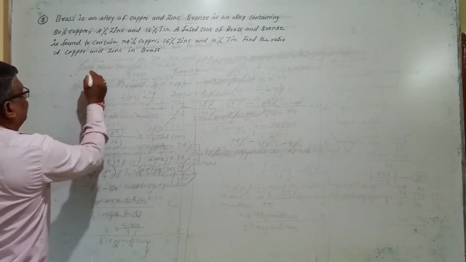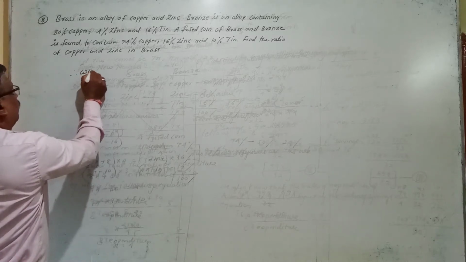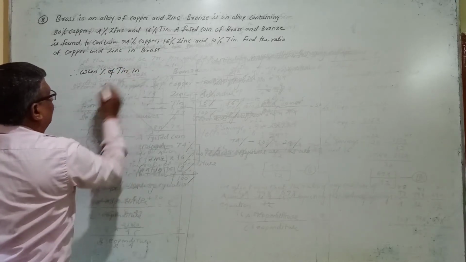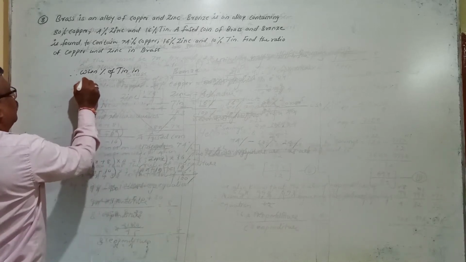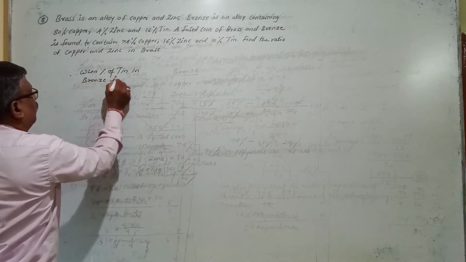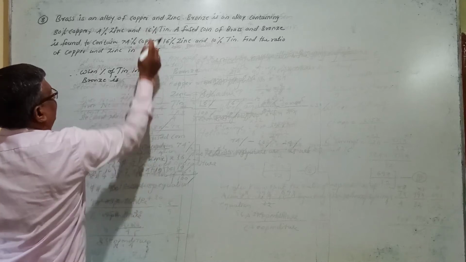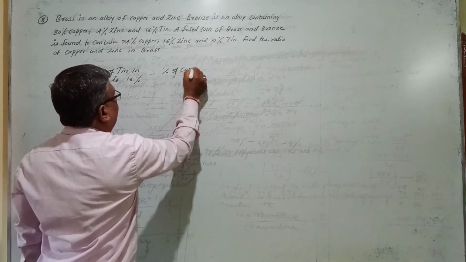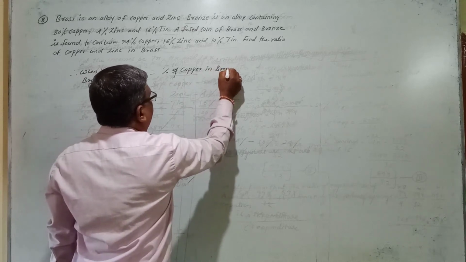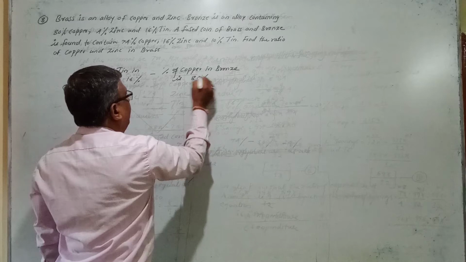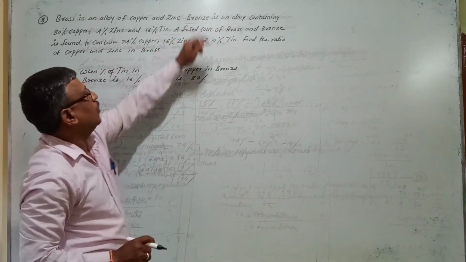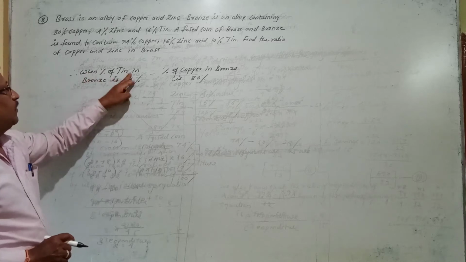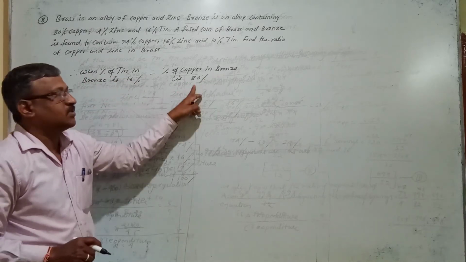How do you put the equation here? The equation is: when the percentage of tin in bronze is 16%, at that time the percentage of copper in bronze is 80%, right? I am talking about the bronze coin. In a bronze coin, the percentage of copper is 80% when the percentage of tin is 16%.